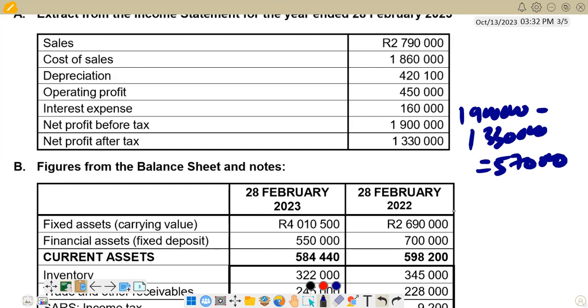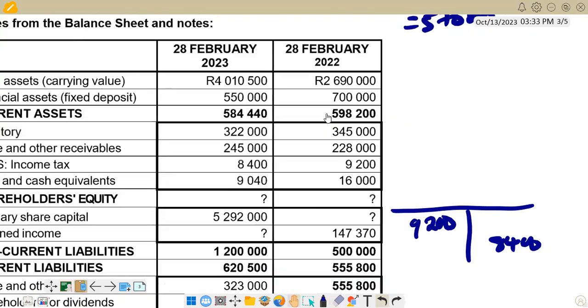Remember, the income tax for the year we credit in the SARS income tax account, and we debit it in the income statement as we subtract it there. So let's put the 570,000 on the credit side.